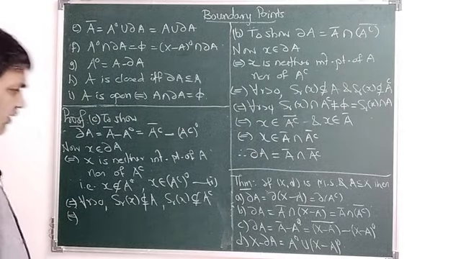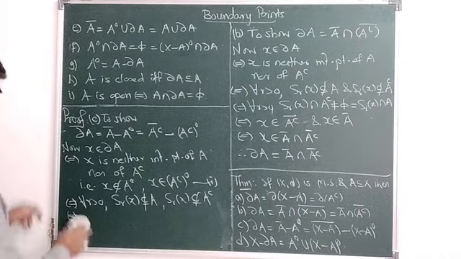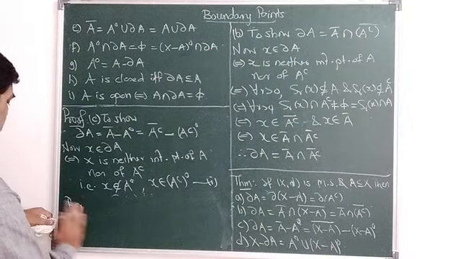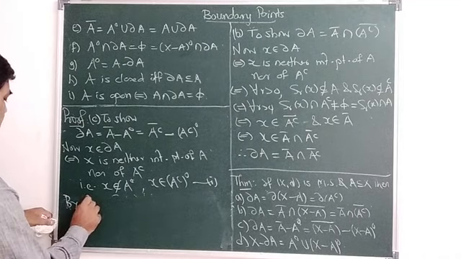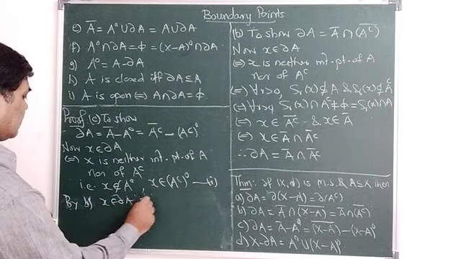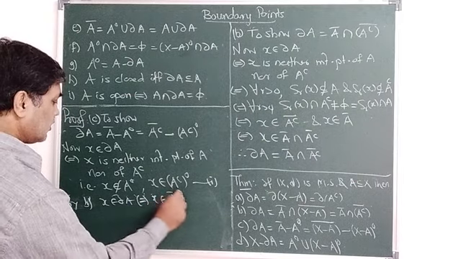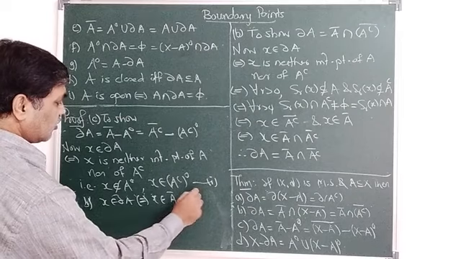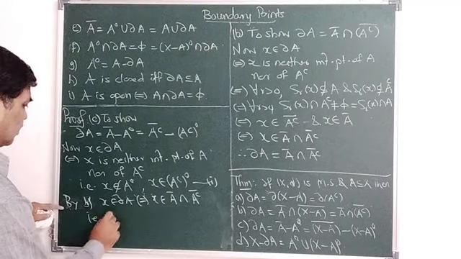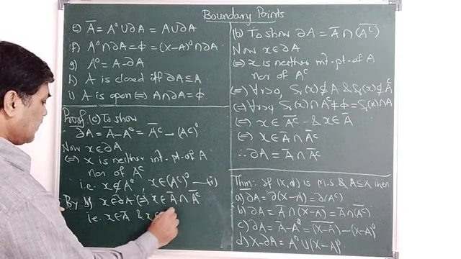We'll prove it in detail. For every r greater than 0, moreover, by B, x belongs to dabba A if and only if x belongs to A closure intersection A complement closure, right? That is, x belongs to A closure and x also belongs to A complement its closure. Call this 2.